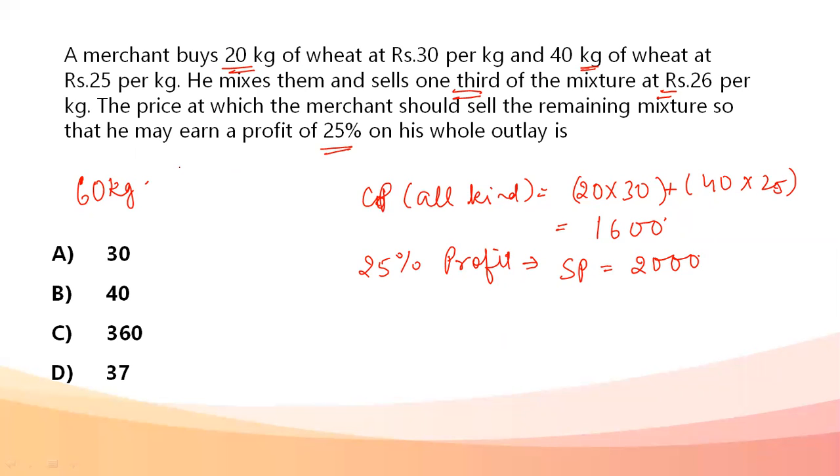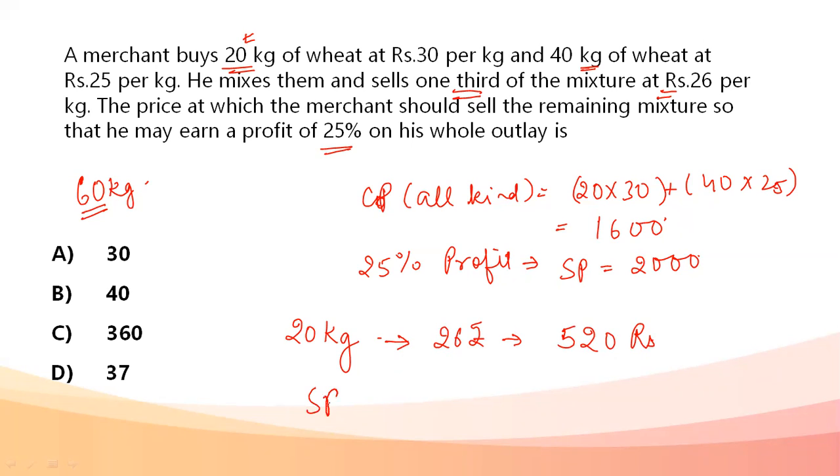Now the selling price of 20 kg of wheat. If we talk about just this 20 kg, because it is given, he mixes them and sells one third of the mixture at rupees 26 per kg. So if there is a total of 60 kg, one third of it is 20 kg. So 20 kg he is selling at 26 rupees. The selling price comes out to be rupees 520. So for that one third that he's selling, the price comes out to be rupees 520.